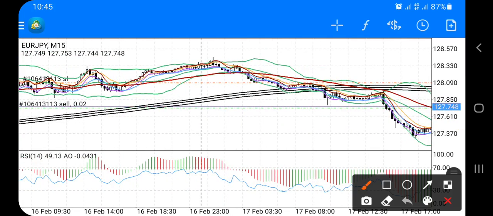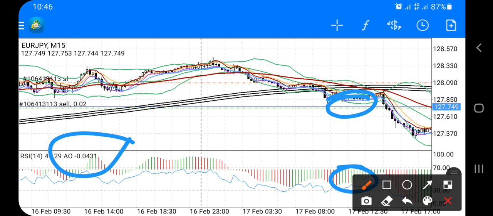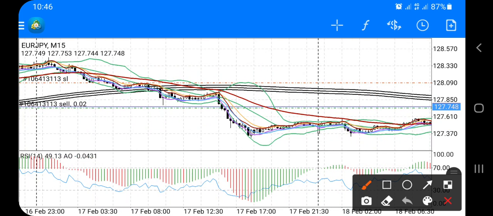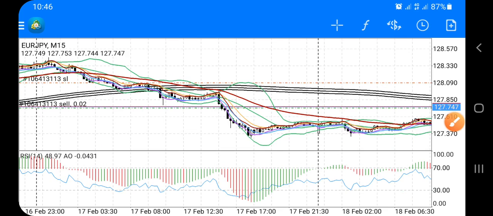You can try from this area, you sell it, because the awesome oscillator is already in the minus territory. This is minus territory, guys. Then you sell it, adding another sell when the price is already in the minus territory.